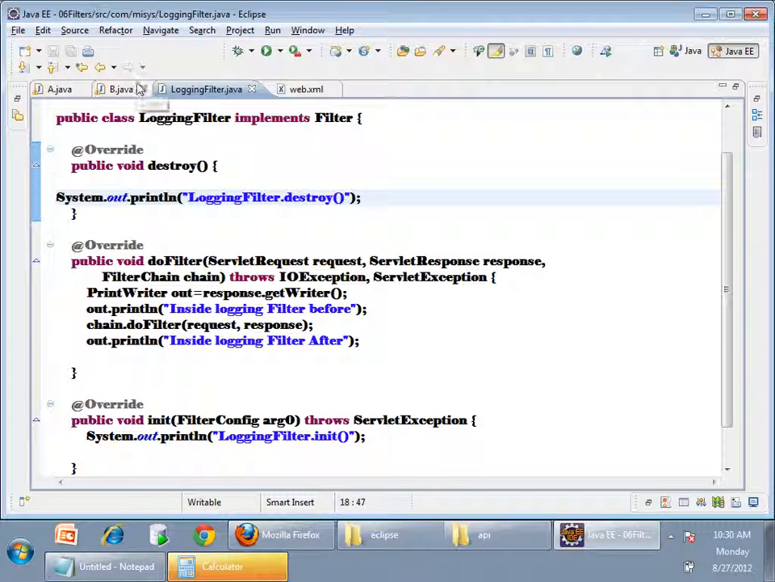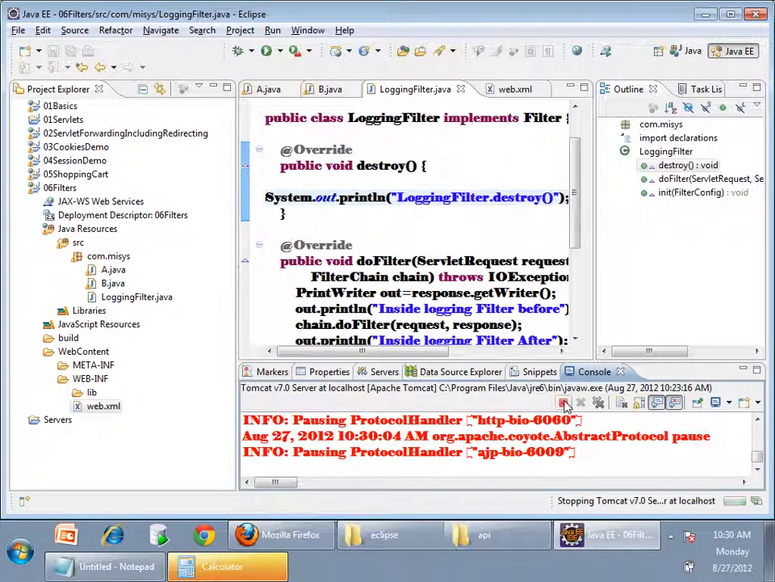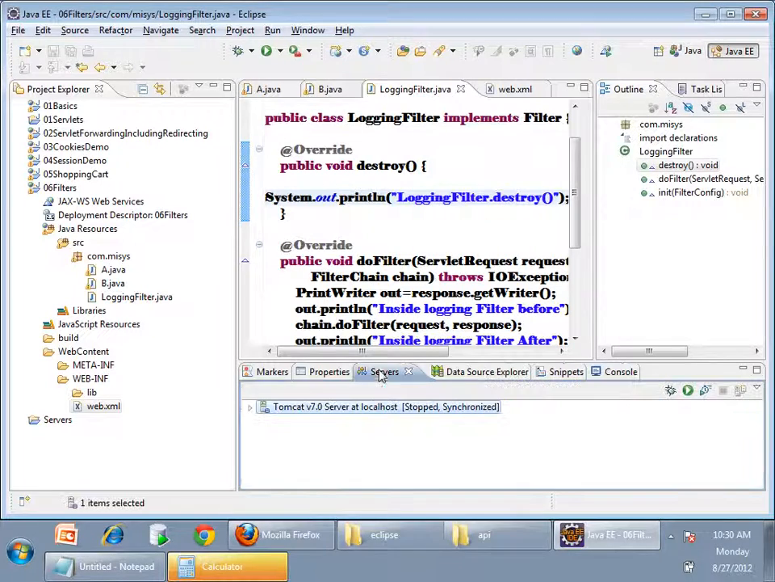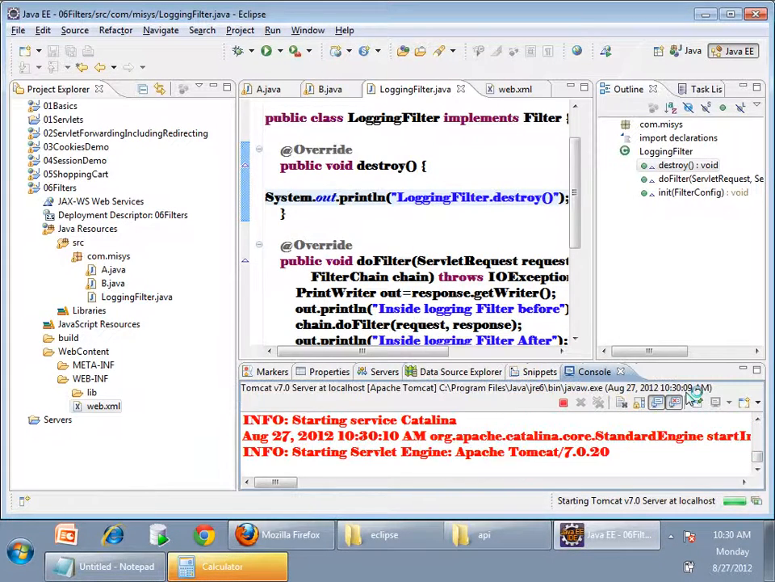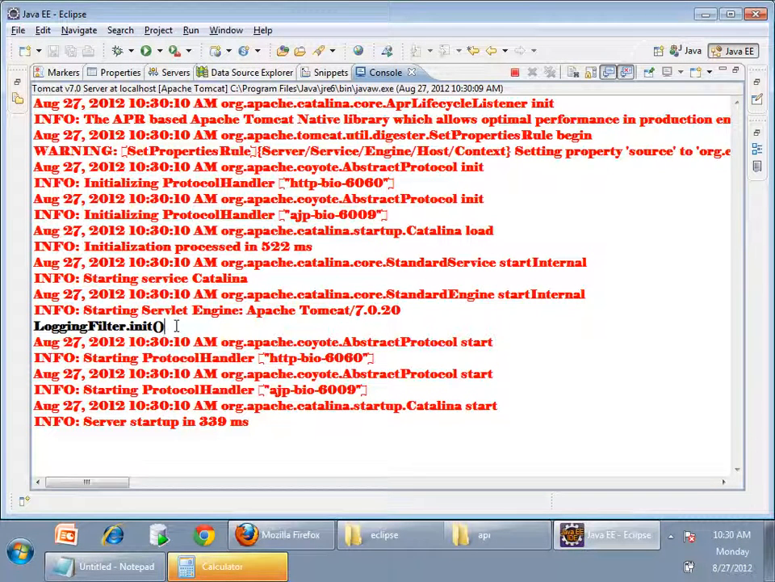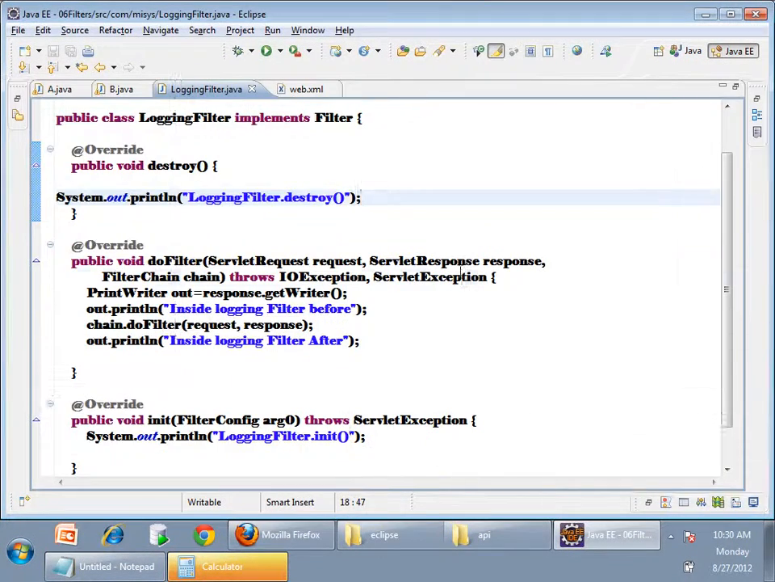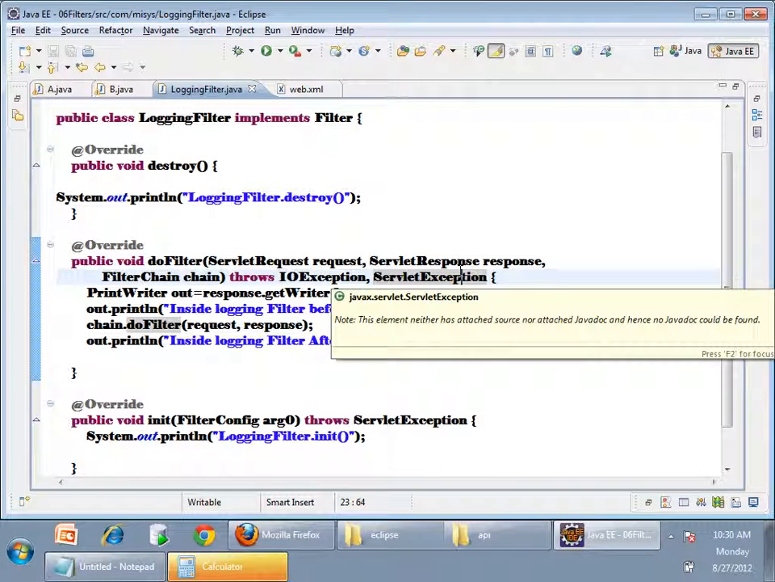Right? Now I am just stopping the server and I will start. Okay, go to console. See, the one in filters will be executed, right? So that means when is the filter initialized? During deployment itself. All the filters will be initialized during the deployment itself.